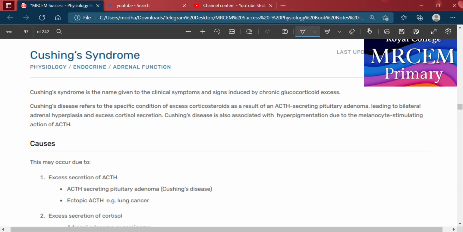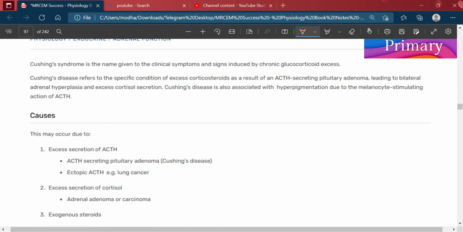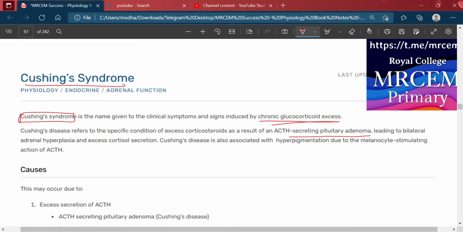Okay, so we will discuss Cushing syndrome. Cushing syndrome is the name given to the clinical symptoms and signs, including chronic glucocorticoid excess. When the glucocorticoid level increases chronically, it's called Cushing syndrome. Cushing disease refers to the specific condition of excess corticosteroids as a result of an ACTH-secreting pituitary adenoma, leading to bilateral adrenal hyperplasia.